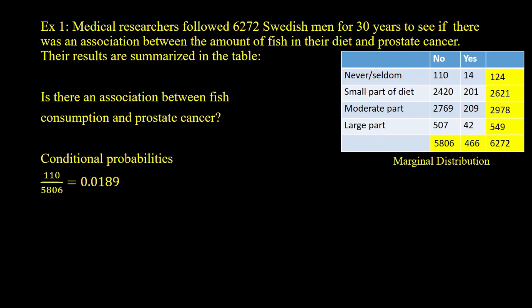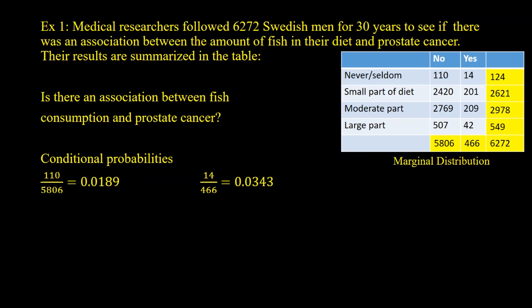We also want to look at, of those that developed cancer, what percentage of them never or seldom ate fish. So that would be 14 that never or seldom ate fish and developed cancer. And on the bottom, we have 466 that did develop prostate cancer. So that gives us a percentage of 0.0343, which is a little higher than of not having cancer.